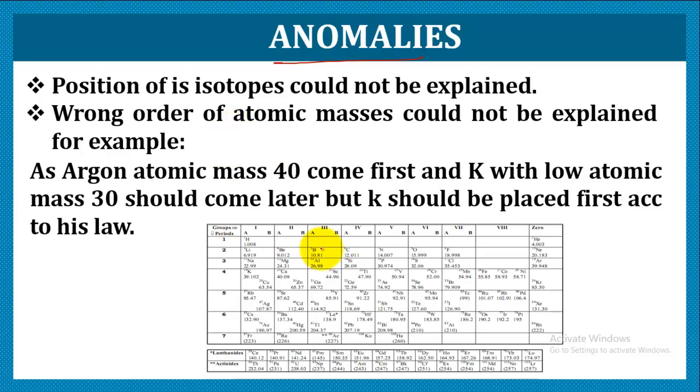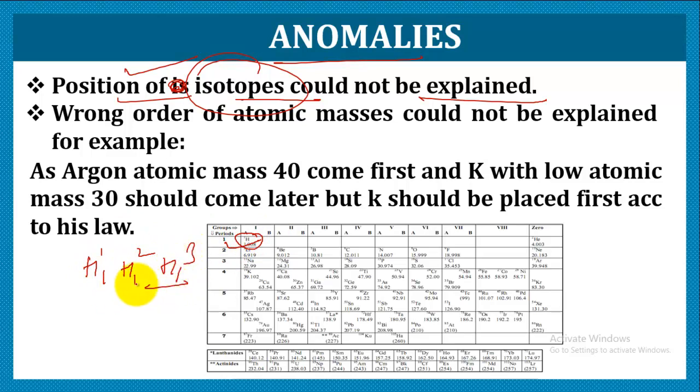So what were the demerits of his classification? He couldn't justify the position of isotopes. So we can say that the position of isotopes could not be explained. We know that isotopes are those elements which possess the same atomic number but different mass number. Like here he placed hydrogen. He didn't say whether this hydrogen is protium, deuterium or tritium. Or if one hydrogen is here, then where will be the position for the other two hydrogens? So he didn't comment about the position of isotopes.